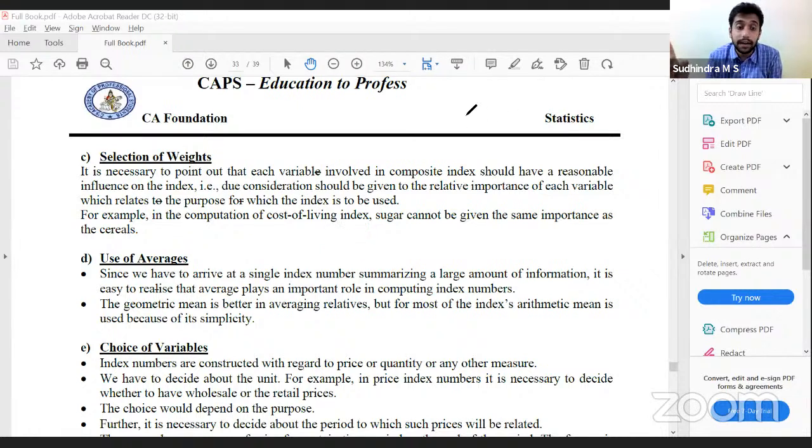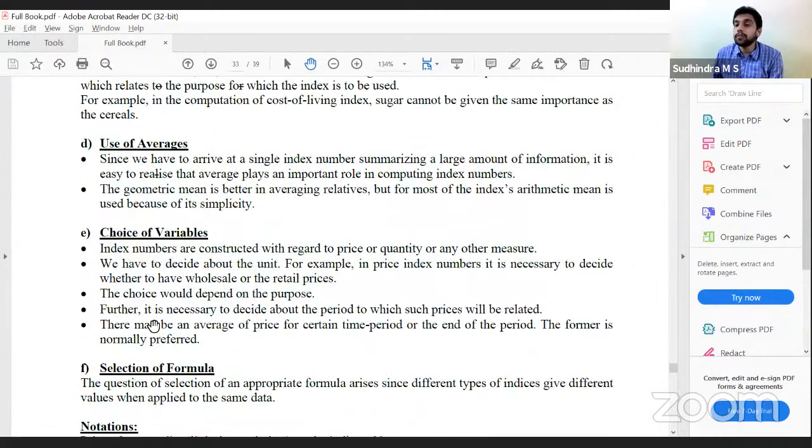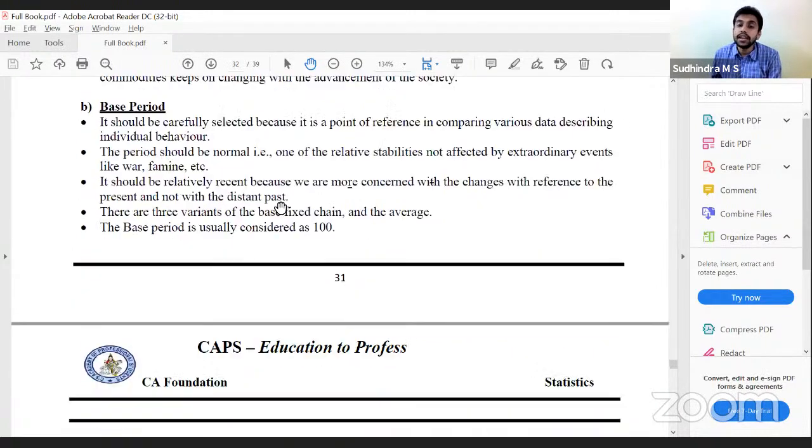Which is the most appropriate average for index numbers? Geometric mean. Geometric mean is the most appropriate. However, for ease of calculation, we go with the arithmetic mean. Choice of variables: whether we want wholesale price or retail price, depending upon the purpose for which the index number is being prepared, we have to appropriately choose the variables. That is the fifth property. Last, selection of formula. We have various formulas. Selection of appropriate formulas. These are the issues that we have to consider in the construction of index numbers.